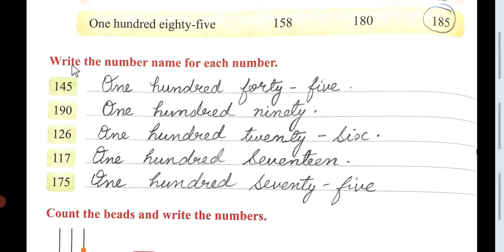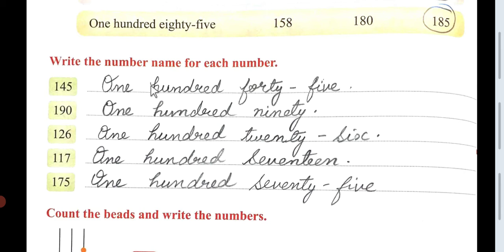Now the second exercise is to write the number names for each number. As I have said, you will not use a hyphen between this; you will use the hyphen between 45, 26, 75, and you will not use "and." So let's start. 145.